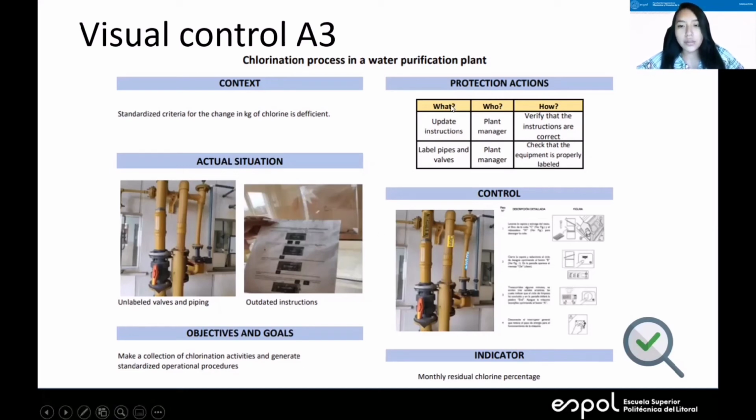In protection action, we have: what, update the instructions; who, plant manager; how, verify that the instructions are correct. And we have label pipes and bulbs; who, plant manager; how, check that the equipment is properly labeled. We have the control indicator, monthly residual chlorine percentage.